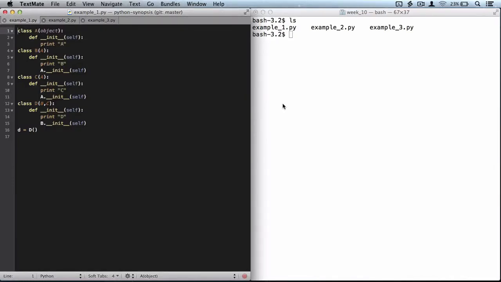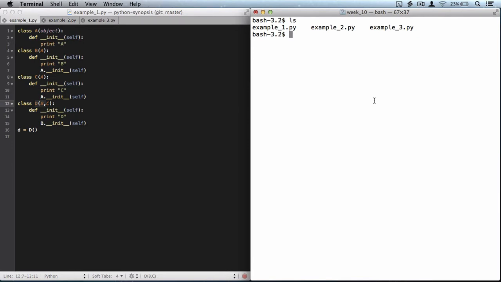So now I'll go over the different ways you could try to fix this problem of chain calling in the context of multiple inheritance. So the first way I've explained is that you could just refer to the base class each time explicitly and use init. And in the case of multiple inheritance, like for D, you refer to just one of the two. So you do B.init. So this would give this result.